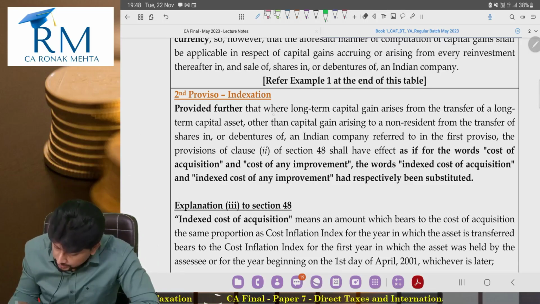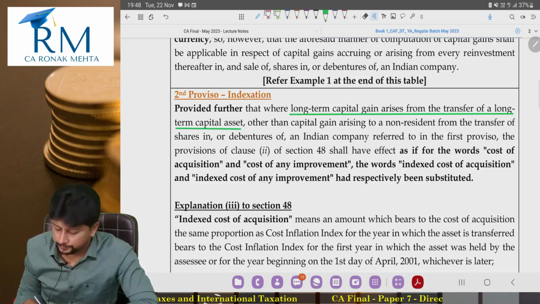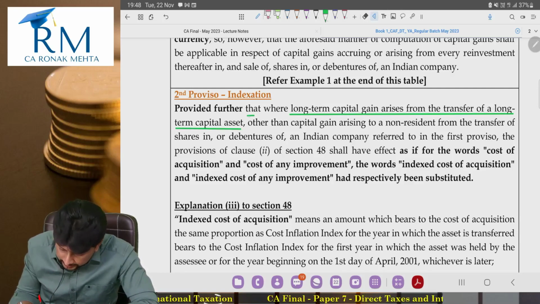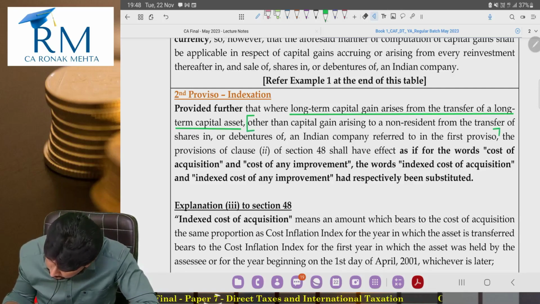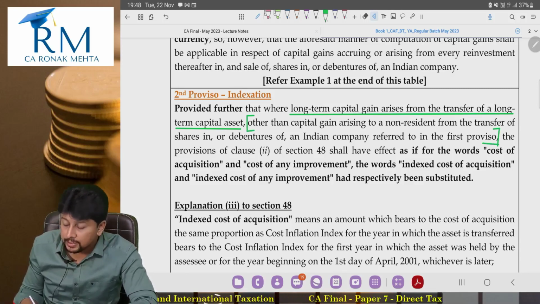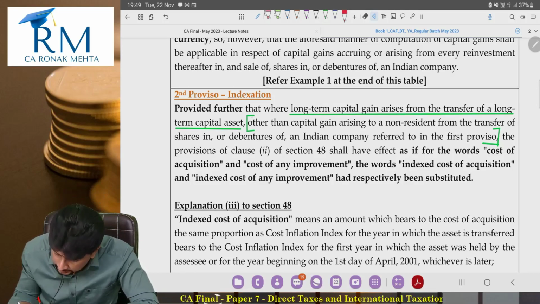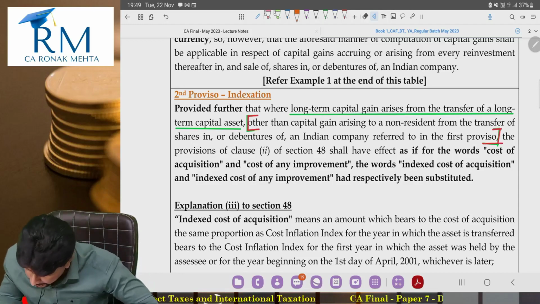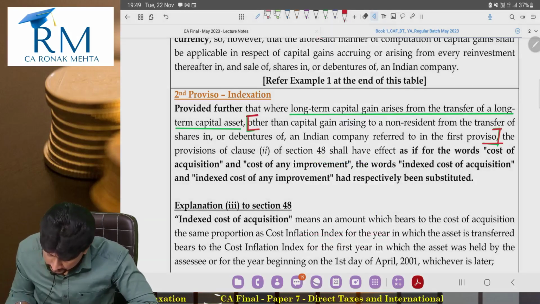If we are talking about long-term capital gain arising from the transfer of a long-term capital asset, other than capital gains arising to a non-resident from the transfer of shares in or debentures of an Indian company referred to in the first proviso. What are the wordings? Other than. So what about the first proviso?